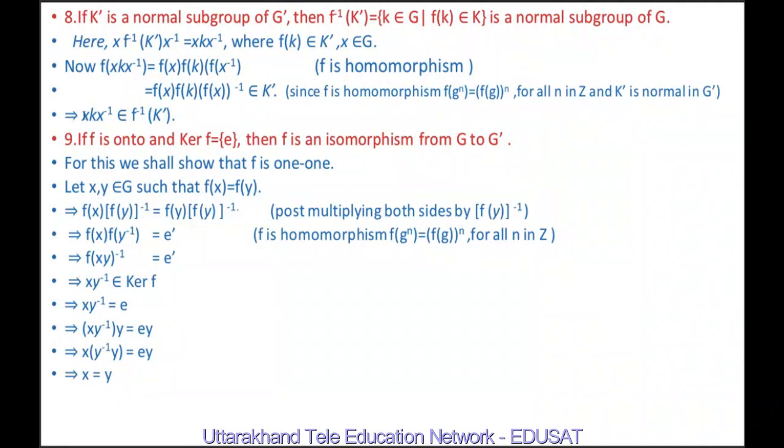So this implies, because f(k) belongs to K dash, that k is an element of f inverse K dash. Therefore xkx inverse belongs to f inverse K dash. Therefore, this set f inverse K dash is a normal subgroup of G.